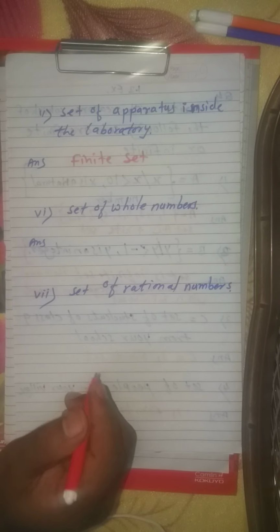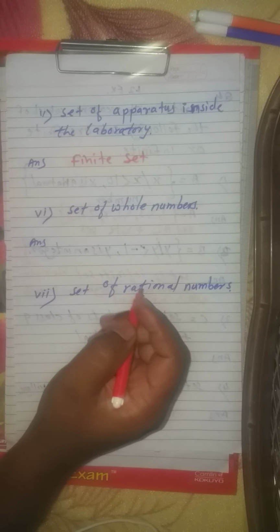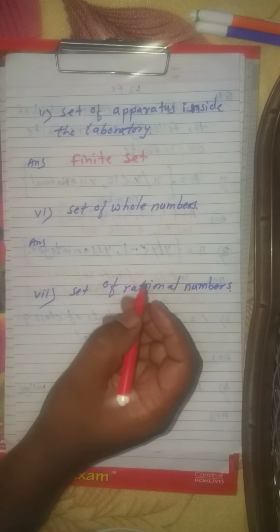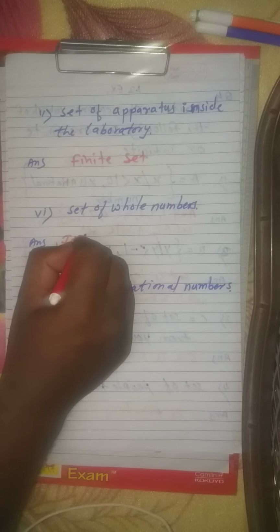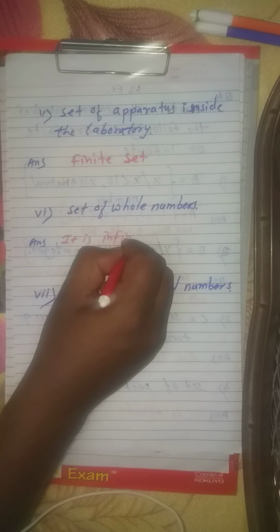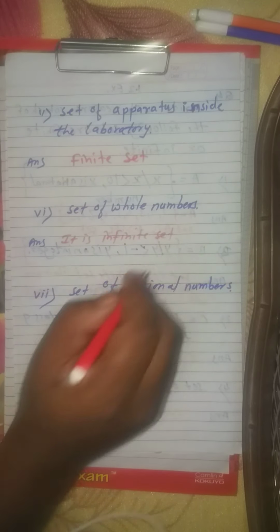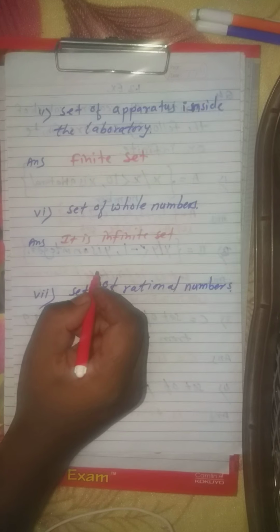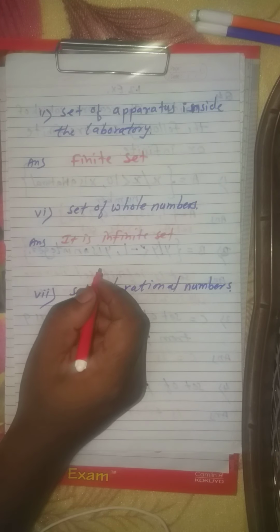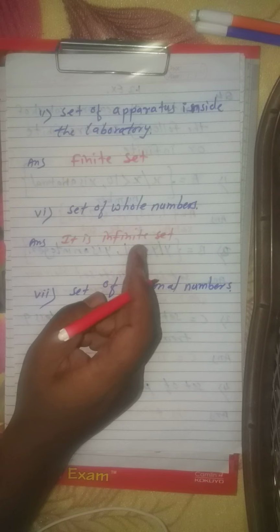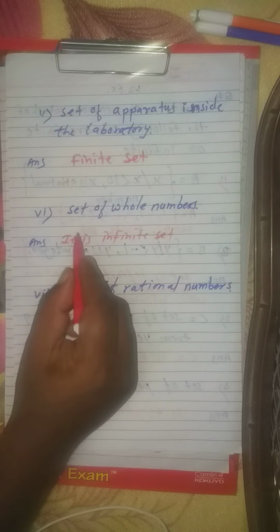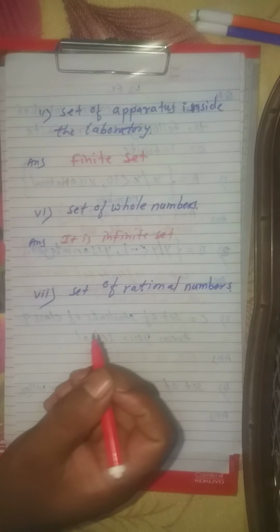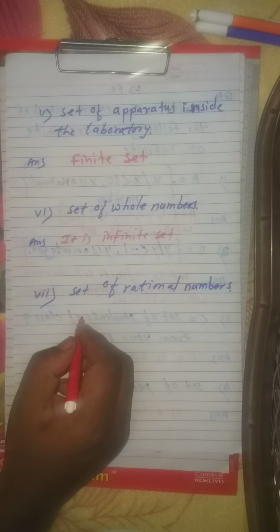Now the last two questions: set of whole numbers. The set of whole numbers is an infinite set, because counting does not terminate at any stage. We cannot stop the counting of whole numbers. That's why these elements of the set are uncountable. So the set of whole numbers is what? An infinite set.